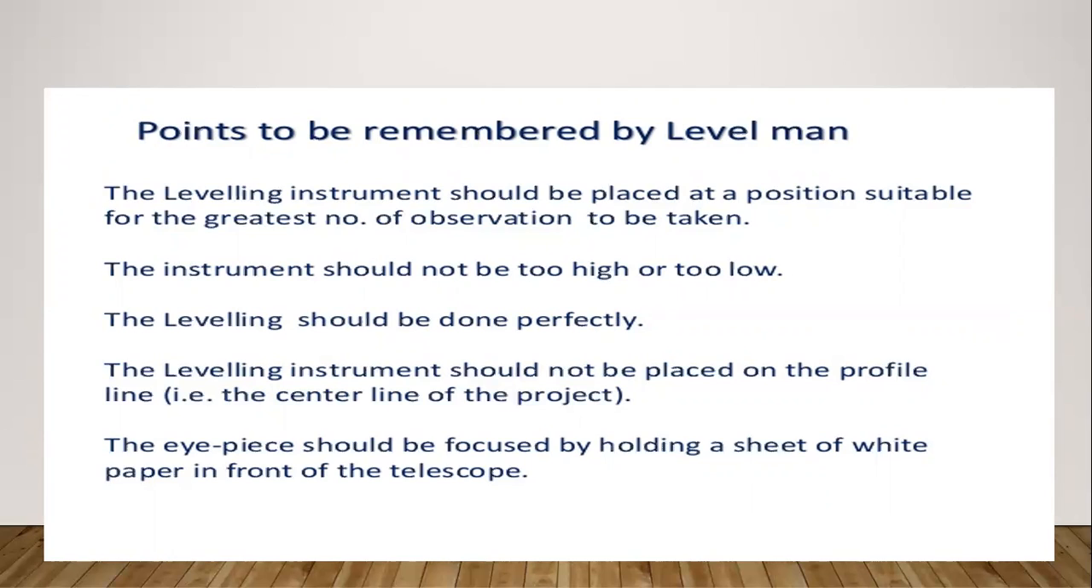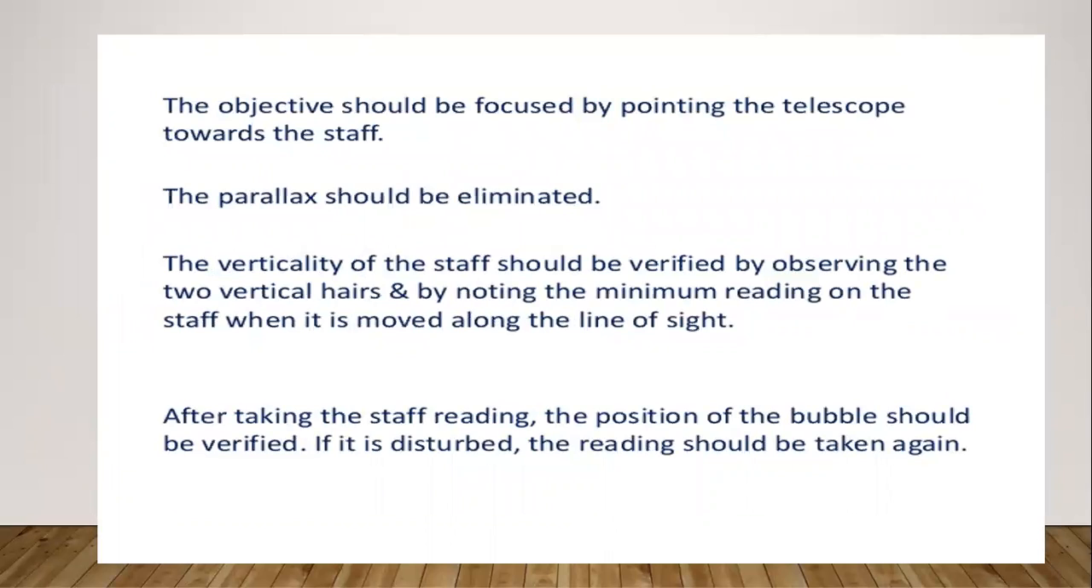The eyepiece should be focused by holding a sheet of white paper in front of the telescope. The objective should be focused by pointing the telescope toward the staff. The parallax should be eliminated. The staff should be verified by observing the two vertical hairs and by noting the minimum reading on the staff when it is moved along the line of sight. After taking the staff reading, the position of the bubble should be verified. If it is disturbed, the reading should be taken again.